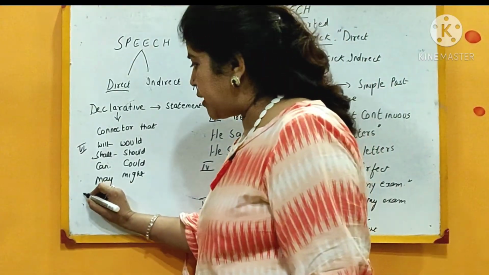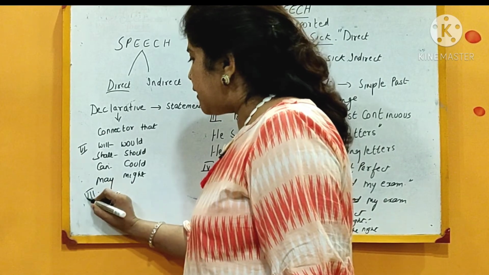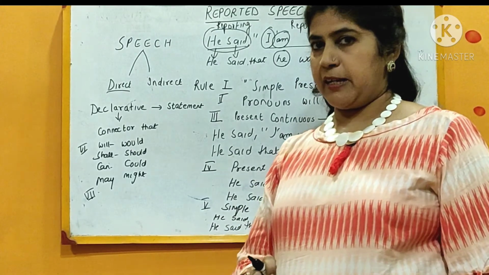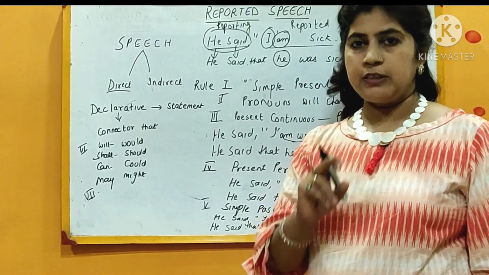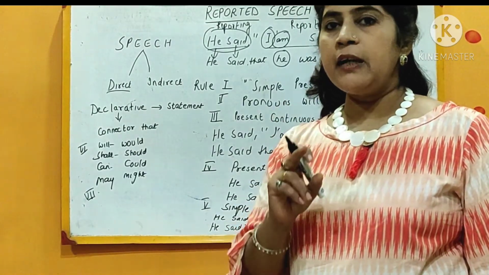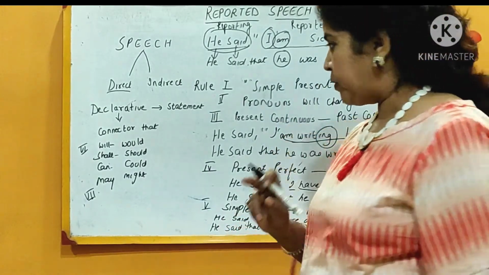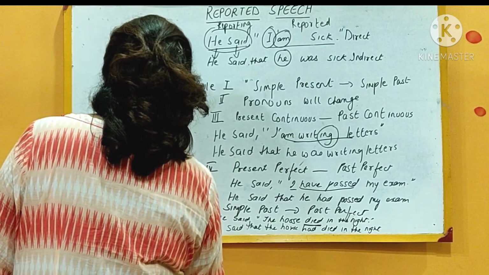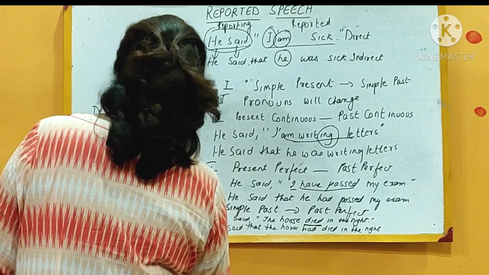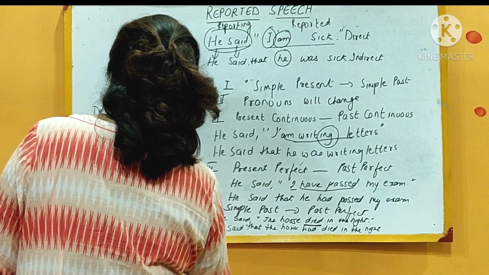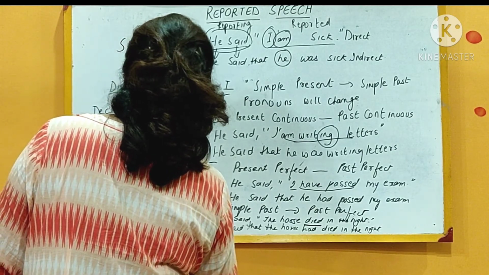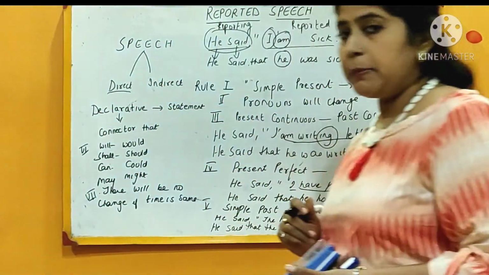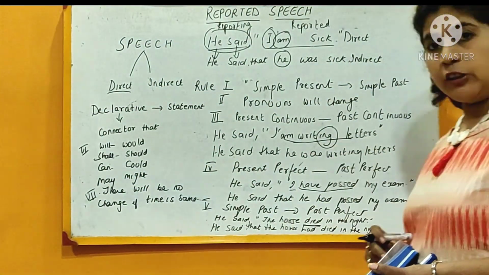The last rule, that is the seventh rule, the seventh general rule says that the change will not take place if the time and the venue are the same. So the seventh rule is saying there will be no change if the time is the same. So friends, how will we come to know that the time is the same and when this change will not take place?